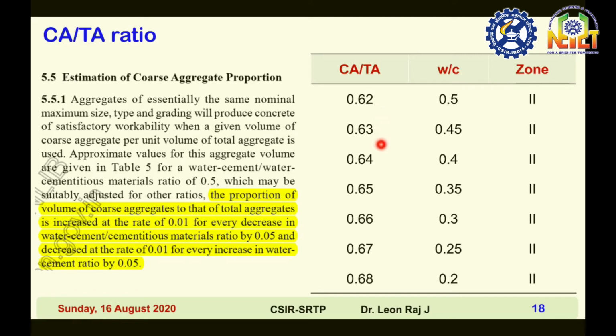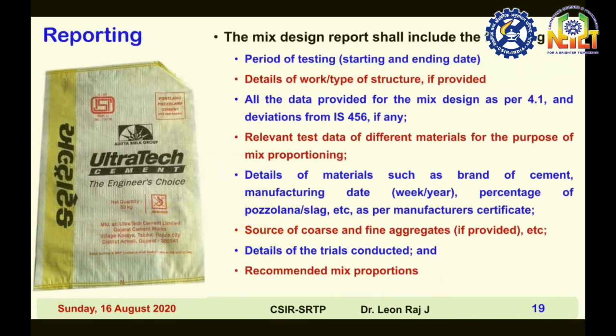Therefore, it is increased: 0.62, 0.63, 0.64, 0.65, 0.66, 0.67, 0.68. At the same time, the water cement ratio decreases by 0.05. That is 0.5, 0.45, 0.4, 0.35, 0.3, 0.25, 0.2. Likewise, other zones also can be calculated.